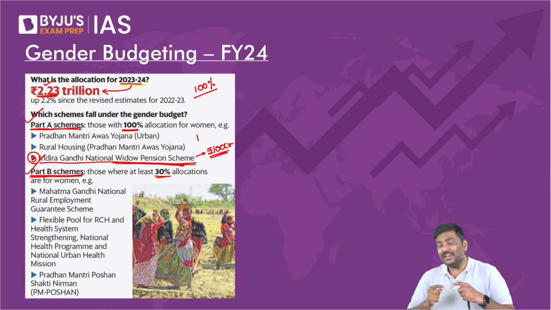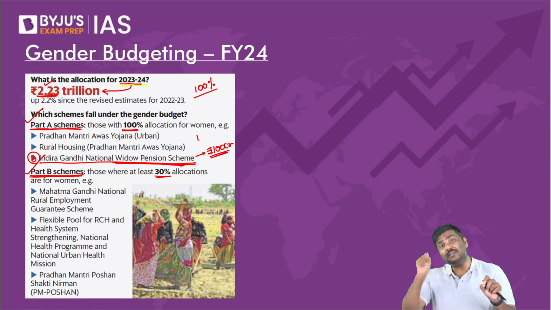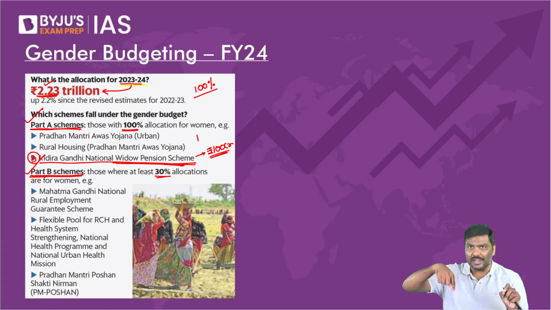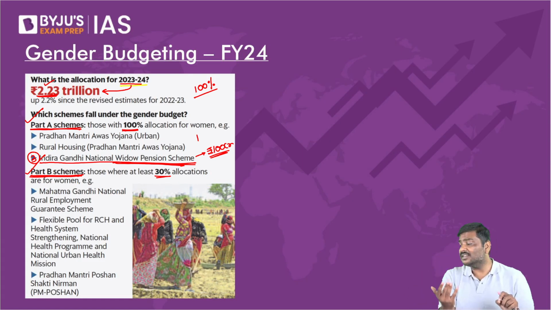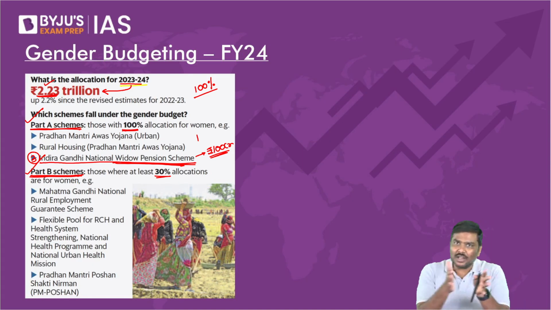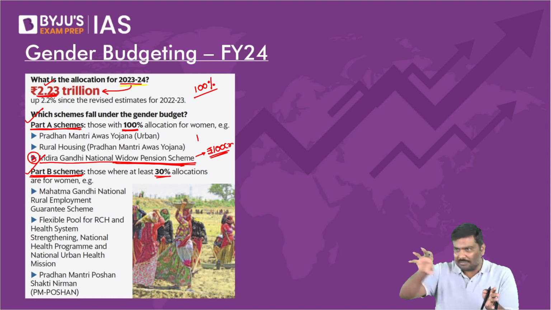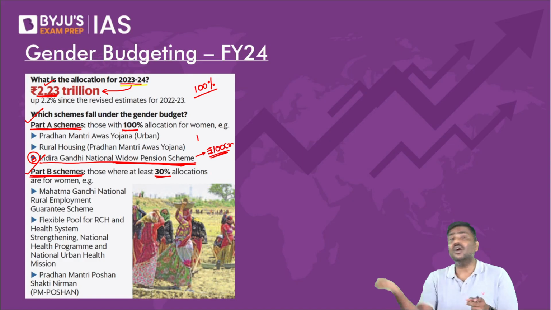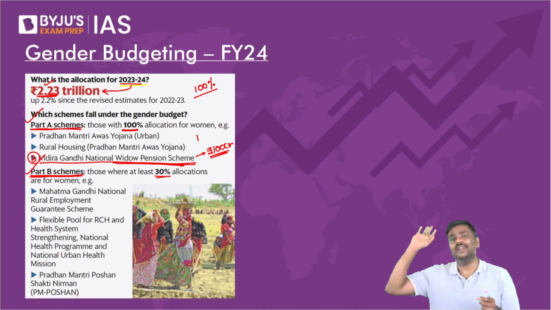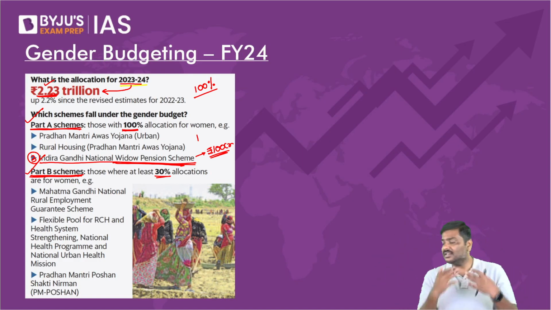If the government will allocate in the budget 2.23 trillion rupees, does it mean all the 2.23 trillion will be utilized? Absolutely no. That is the third concern. That is, money is allocated, but there could be underutilization of the money. There could be certain ministries which are not utilizing all the money which has been allocated. That is the third concern. Please remember it.